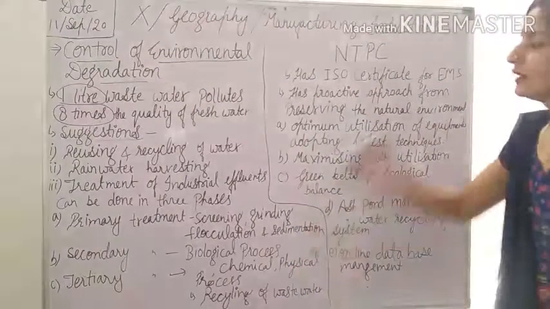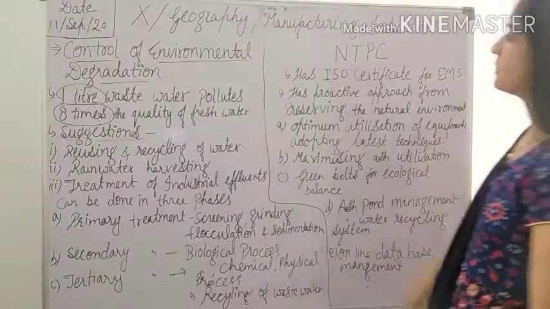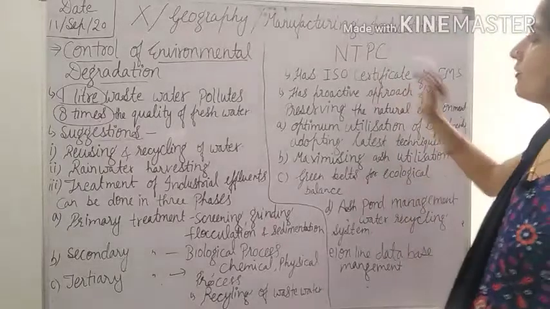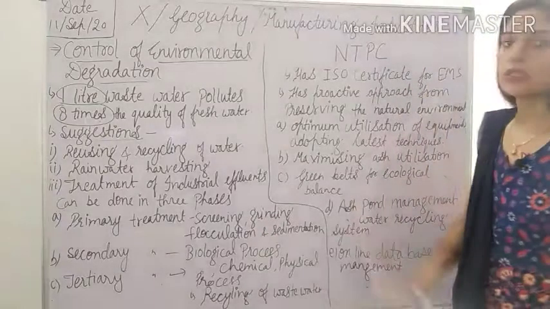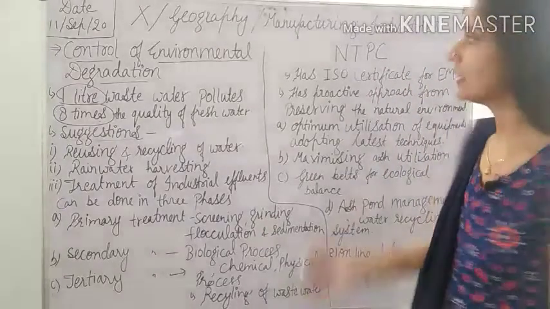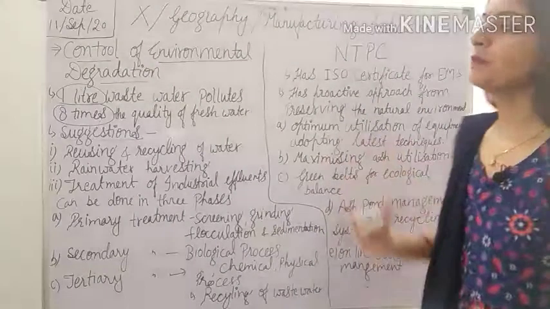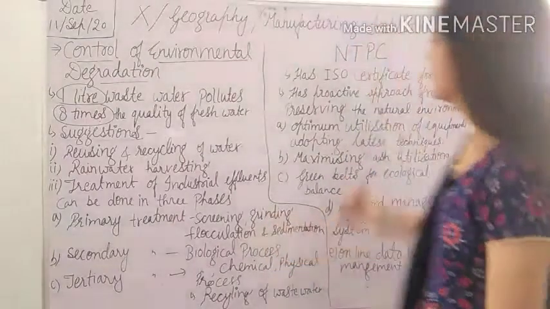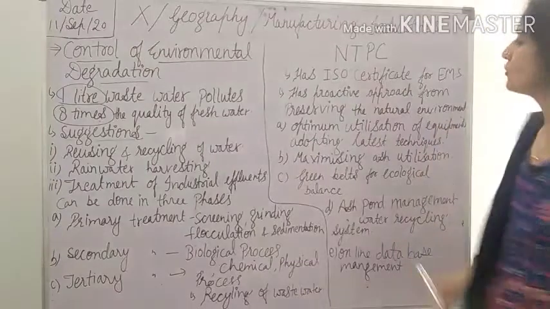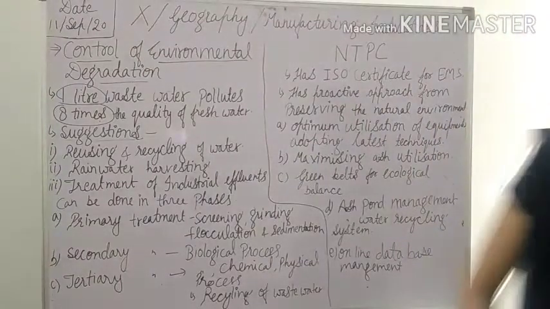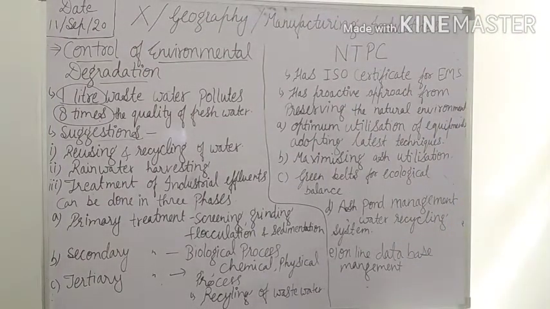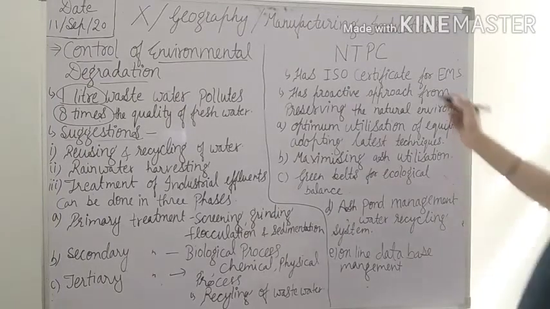After the suggestions, we have NTPC, that is National Thermal Power Corporation. It is basically used to produce electricity, and it has an ISO certificate for EMS. ISO means International Organization for Standardization.